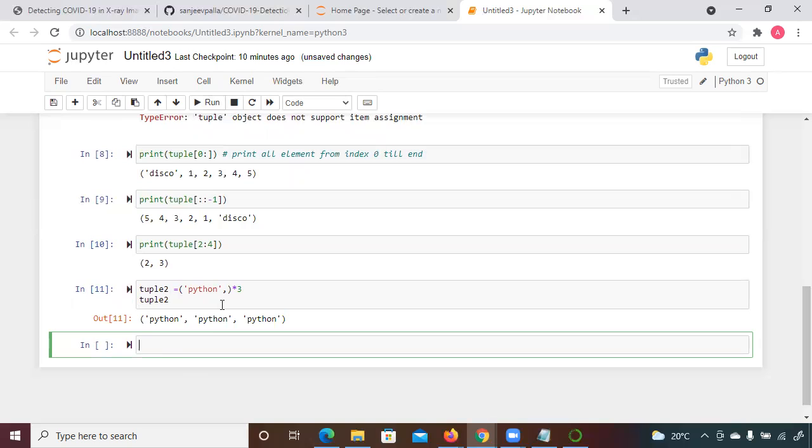You can see here, accordingly you should get an error, right? Because you haven't declared any element and you are giving a comma, but still you are printing, right? So this is the beauty of the tuple.